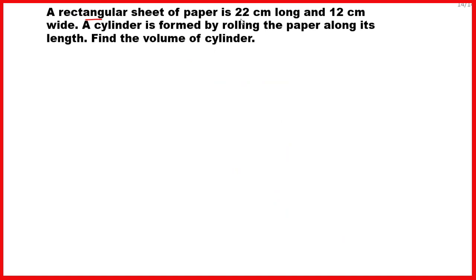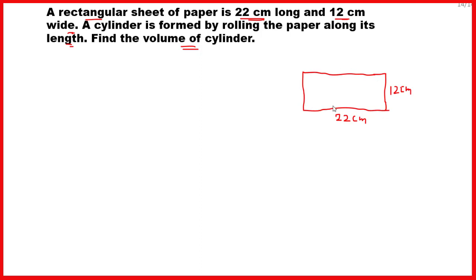The question is that a rectangular sheet of paper 20 centimeter long and 12 centimeter wide, a cylinder is formed by rolling a paper along its length. Find the volume. A rectangular sheet whose length is 22 centimeter and the width is 12 centimeter is rolled along the length to form the cylinder, and we have to find the volume of that cylinder.